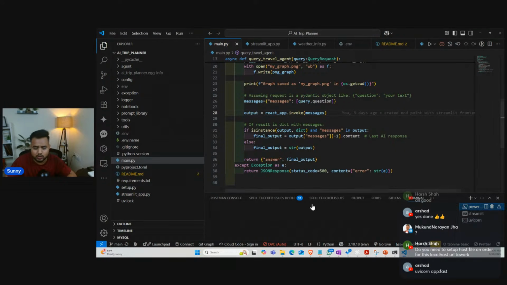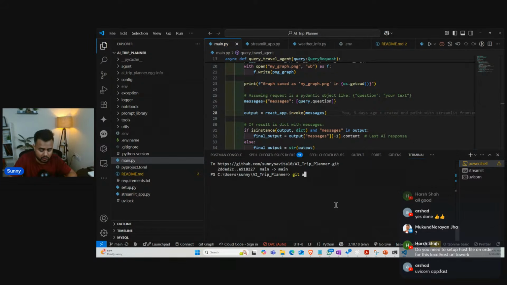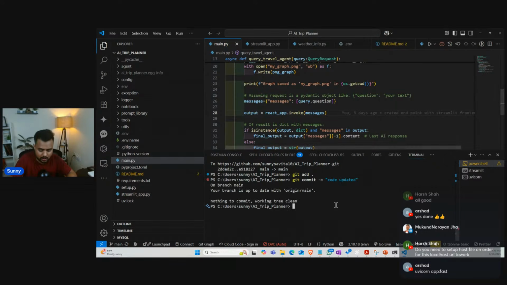If you want the latest code, I can push it right now. Even you can try it out from your end. So just a second, guys. Let me write over here git add ., and here git commit -m code updated, and I'm going to write over here git push, guys. So nothing was there to change, and yes, everything is up to date.